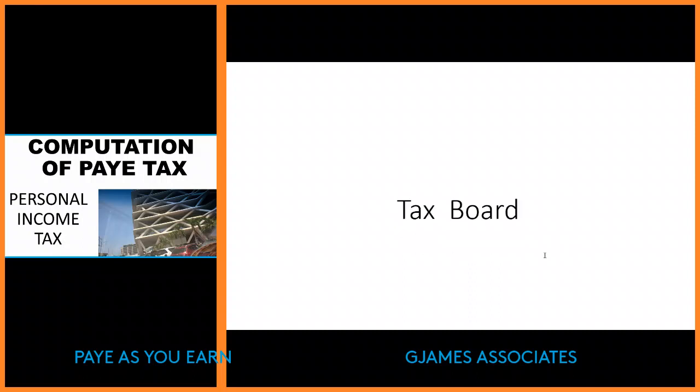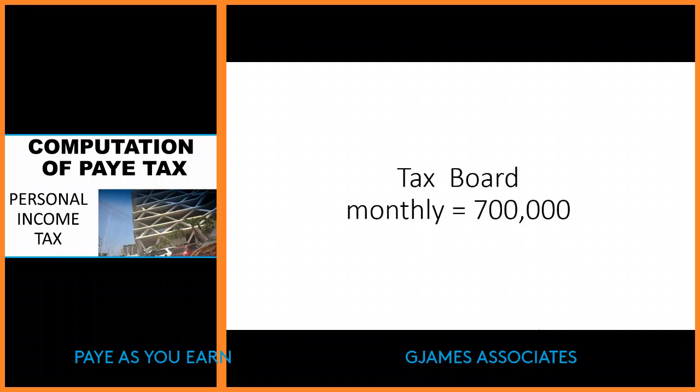So now let us have our monthly figure. Let's say you are earning a salary of around 700,000. So your monthly equals 700,000, right? Are we together? Okay. So this is your monthly.